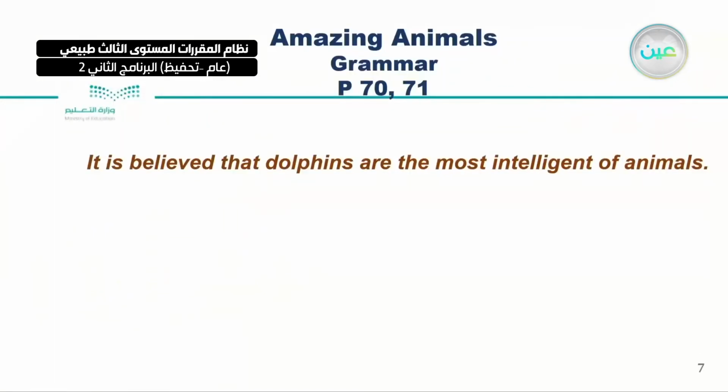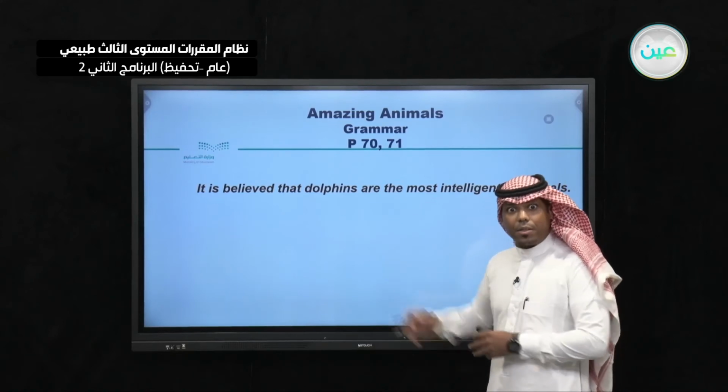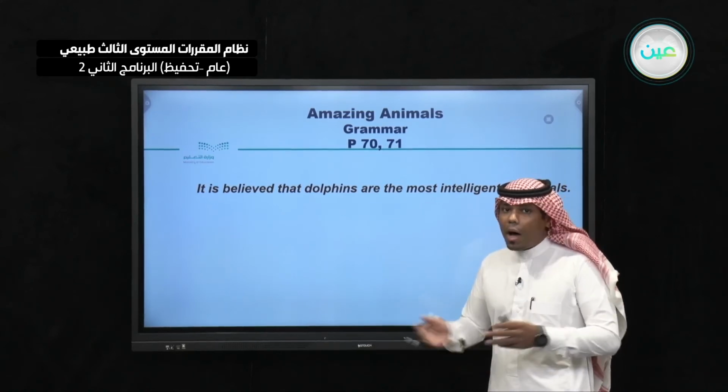Now, read this sentence, please. It is believed what? That dolphins are the most intelligent of animals. Who believes that? Who believes that the dolphins are the most intelligent of animals? From this sentence, I don't know.